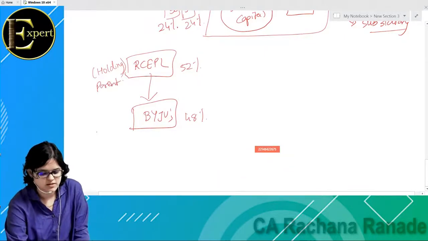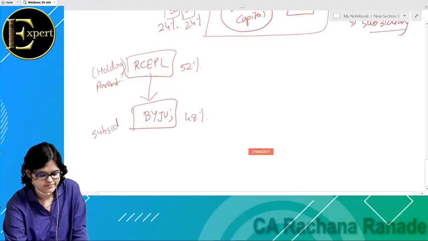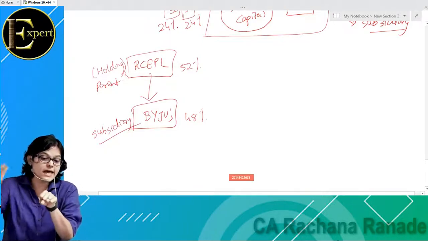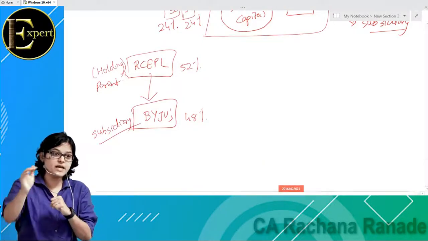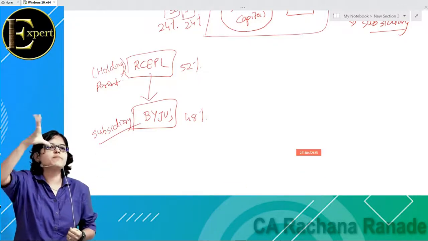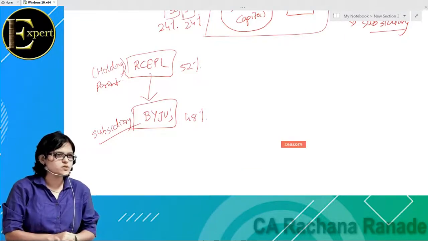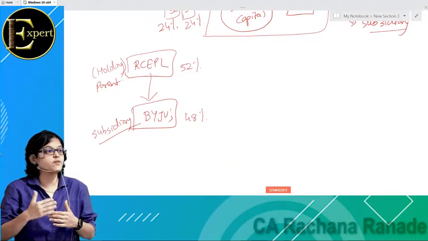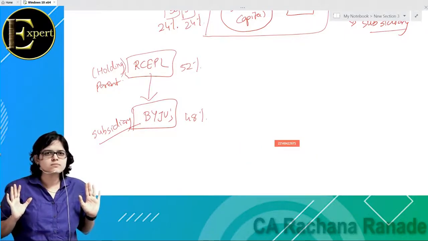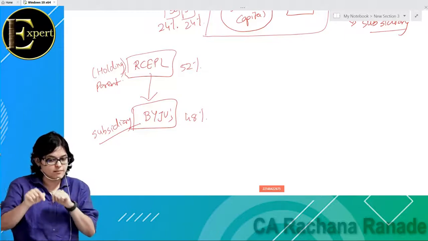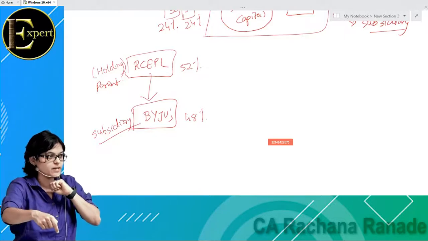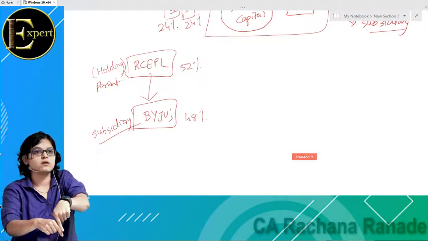Okay, a company in which the parent company holds more than 50% ownership. Instead of ownership, we use the word more than 50% of equity capital. Equity capital is same as ownership. Okay, then that company, jisme more than 50%, that company is called as subsidiary company, and a company which holds more than 50% is known as holding company or the parent company. Now is it clear? Yes.